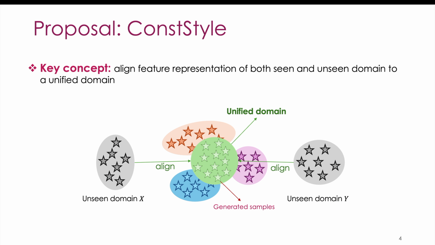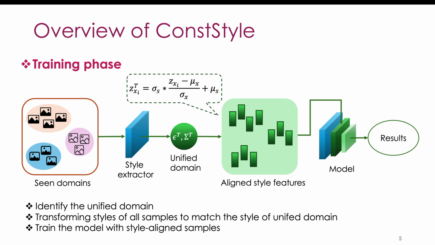The core idea is to align the feature representations of both seen and unseen domains into a single unified domain. During the training phase, this unified domain is first constructed, and all seen domains are then mapped into it to ensure stable learning. In the testing phase, unseen domains are also aligned to the same unified domain, enhancing the model's robustness and generalization capability.